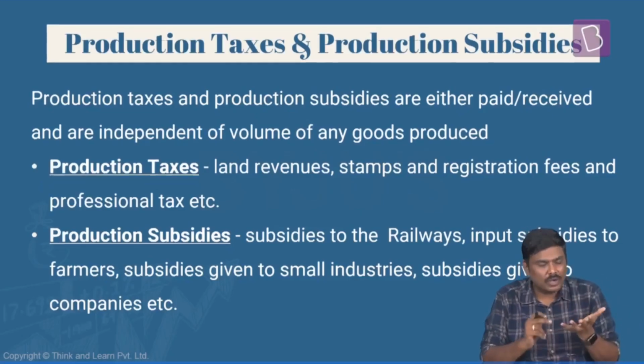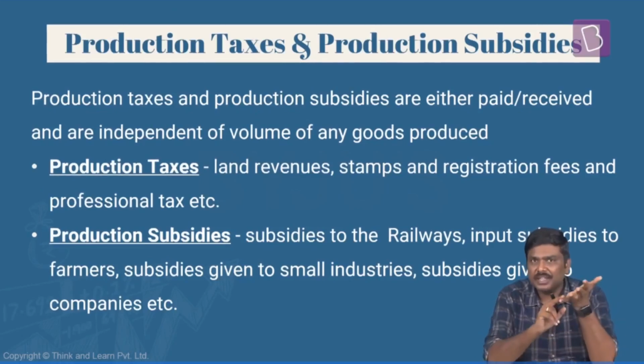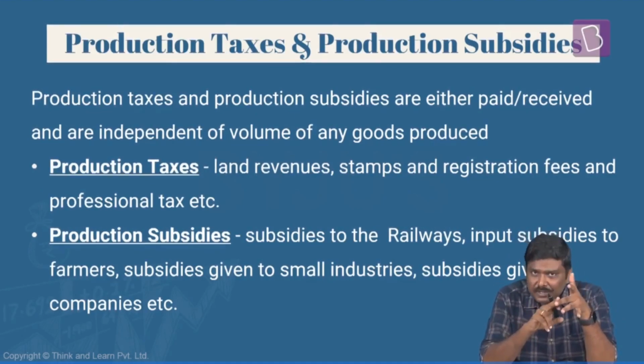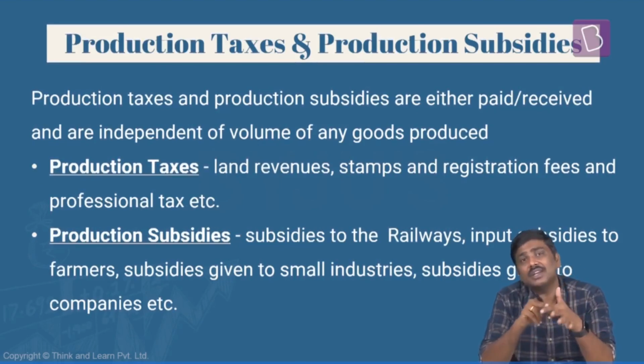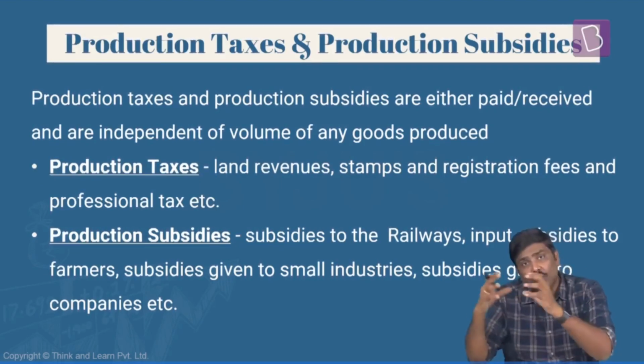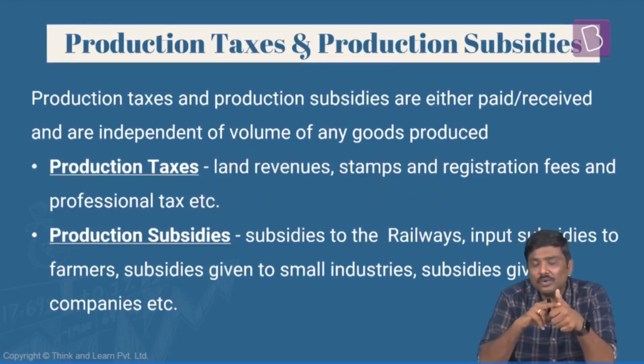Under this, what are the methodological changes? One, the base year has been changed. Second, earlier we used to collect the production data from ASI. Now we have shifted to MCA 21. Third, earlier we used to calculate GDP using cost prices. Now we are using market prices. Earlier we used to get the production data using IIP also, the Index of Industrial Production, which gave us the change in the volume of production. But now we have shifted to the concept of GVA, gross value addition.